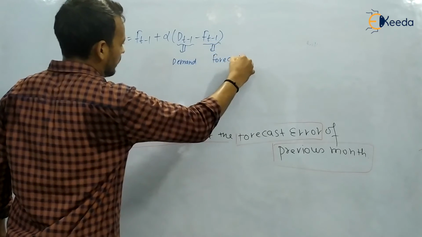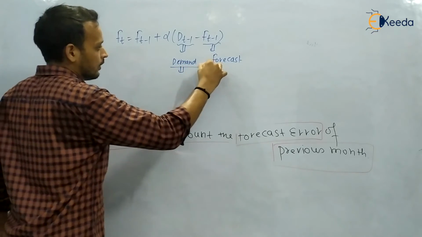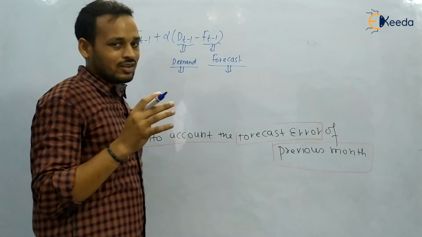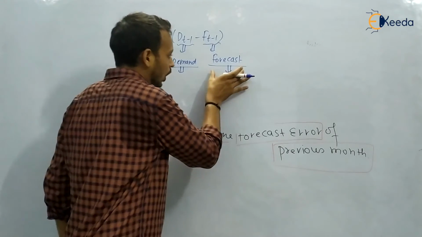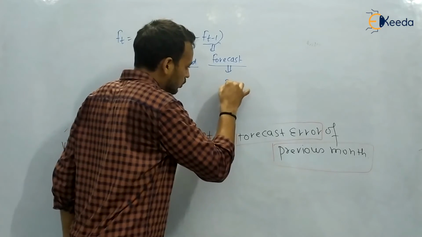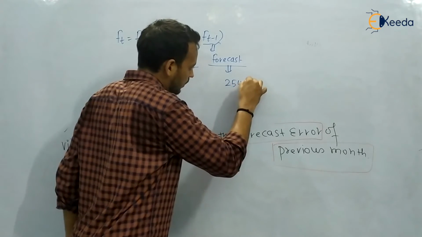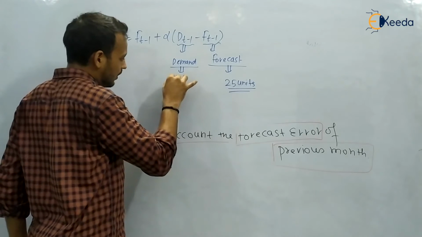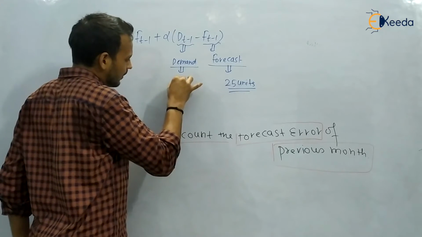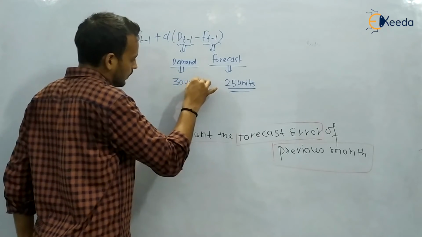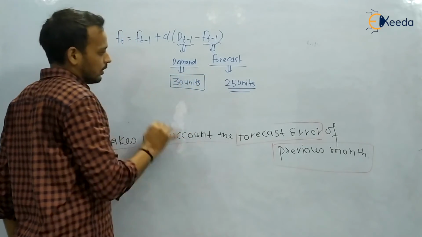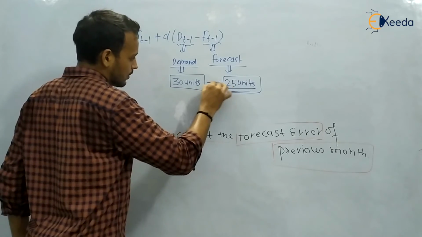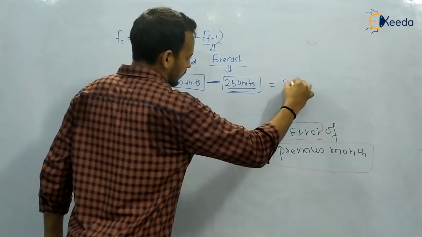Suppose the people in the organization, or the R&D department, thought that the forecast is going to be 25 units, but the actual demand turned out to be 30 units. So you can see the difference: 5 units.